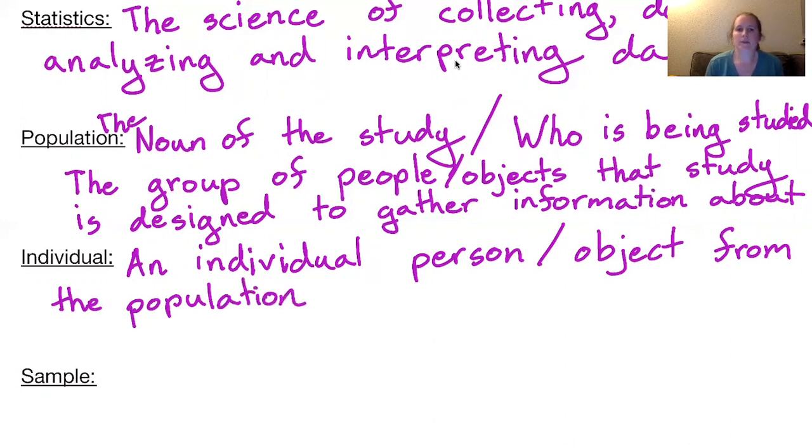It's essentially, when we go to collect information, we can't ask the entire population in one go. We have to collect from individual people, right?